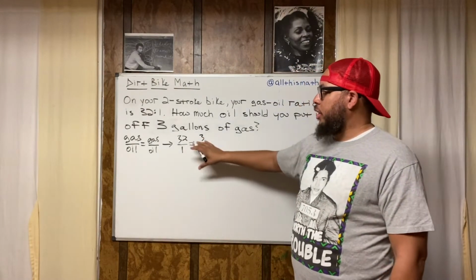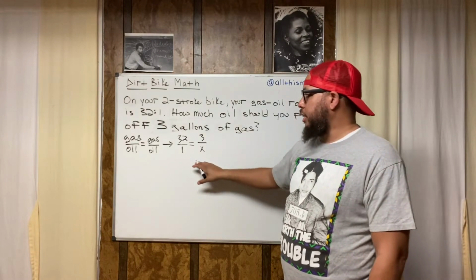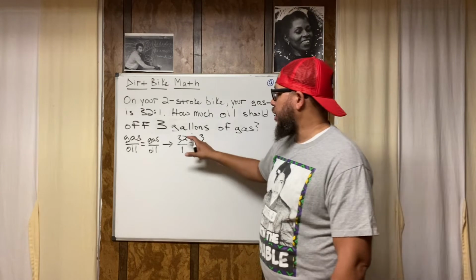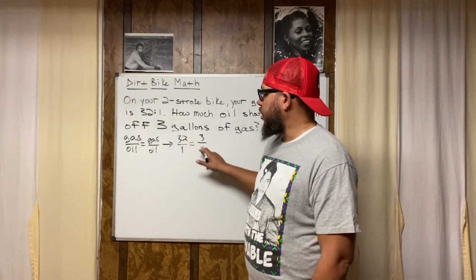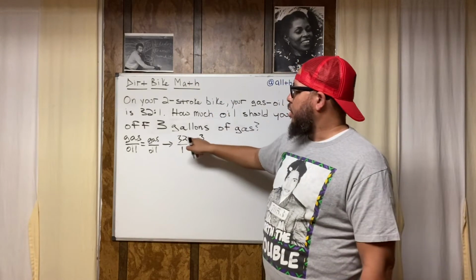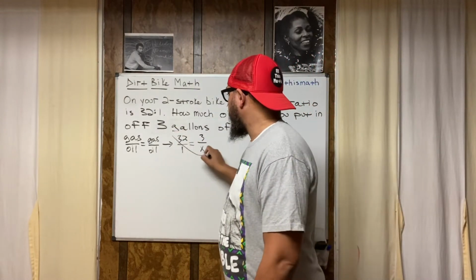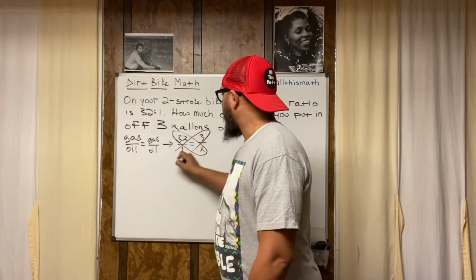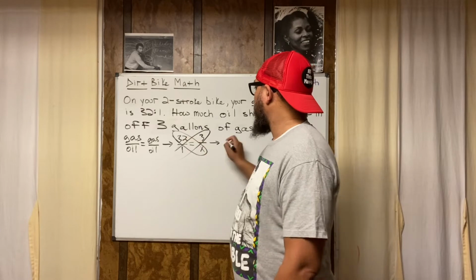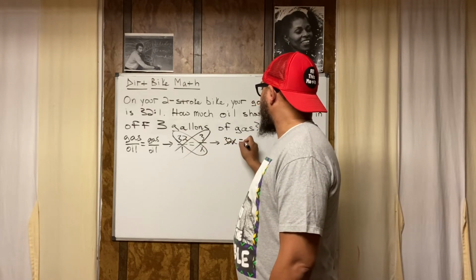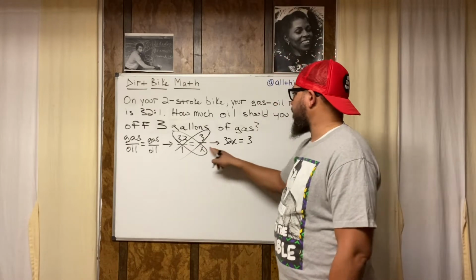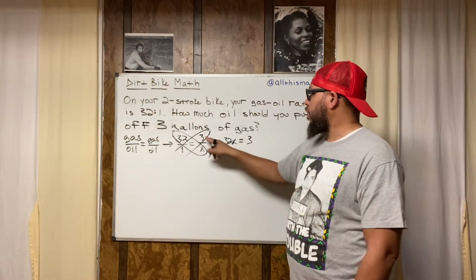One of the ways you can solve a proportional equation is to use something called the cross product property. The cross product property means you look at the terms that are diagonal from each other, the same way a lot of people will cut sandwiches diagonal, and you multiply those terms. So you're gonna do 32 times x, and 3 times 1. That's gonna look like 32x is equal to 3, because 3 times 1 is 3. So 32x comes from 32 times x, 3 comes from 3 times 1.